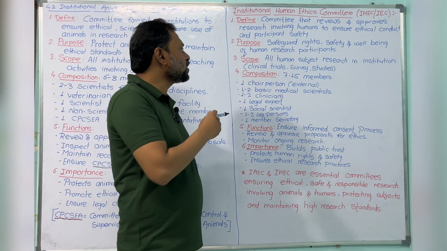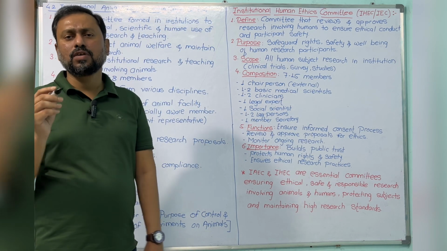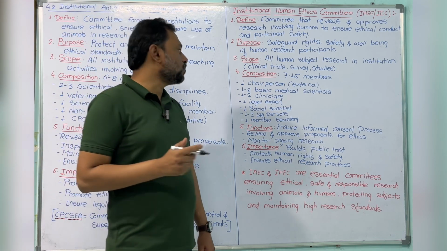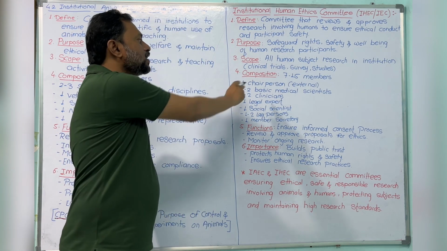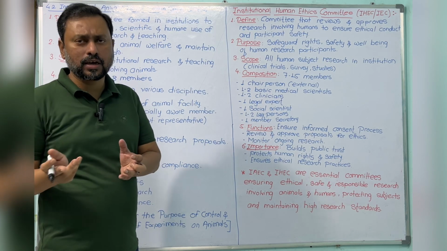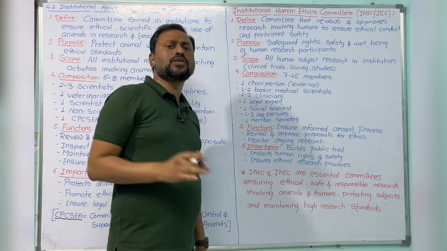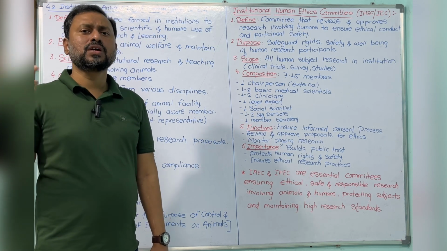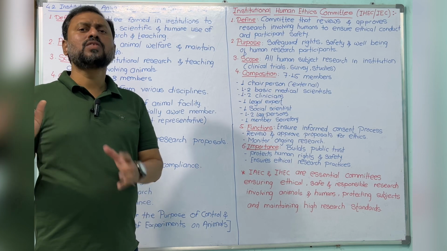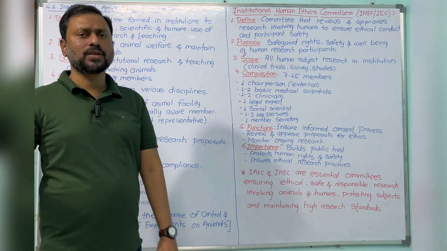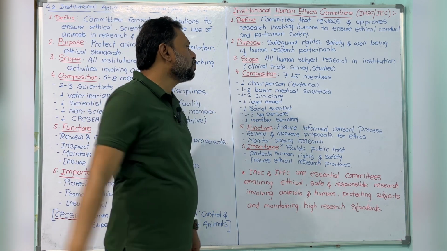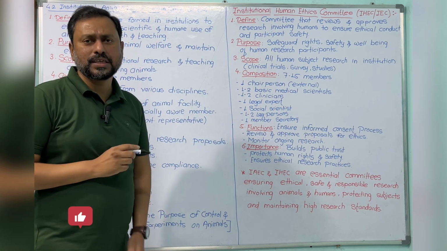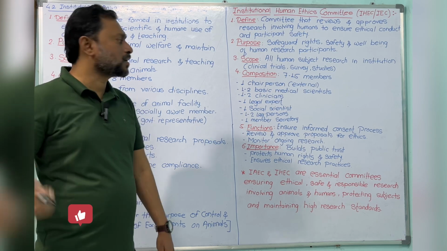Next is the composition. In this committee, 7 to 15 members are there in the IEC, Institutional Ethical Committee. The first one is the chairperson. He is external, not from the institution. He may be a retired judge, a retired clinician, or some known, respectable person. The second is 1 to 2 basic medical scientists, and the third is 1 to 2 clinicians, who are expert medical practitioners.